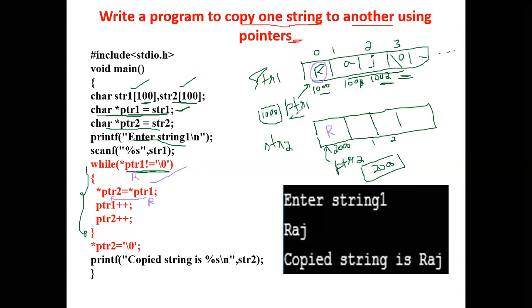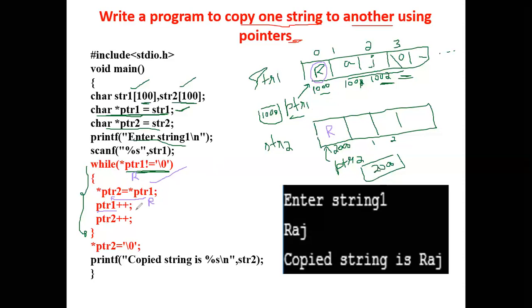Okay, so PTR1, the content of 1000, that is R, will be copied to which place? The place that has the address 2000. So same as swapping. In swapping, we copied the variable value, same way. Okay, next we have to increment this pointer. This is how we increment the pointer. This pointer will be pointing to the next address.